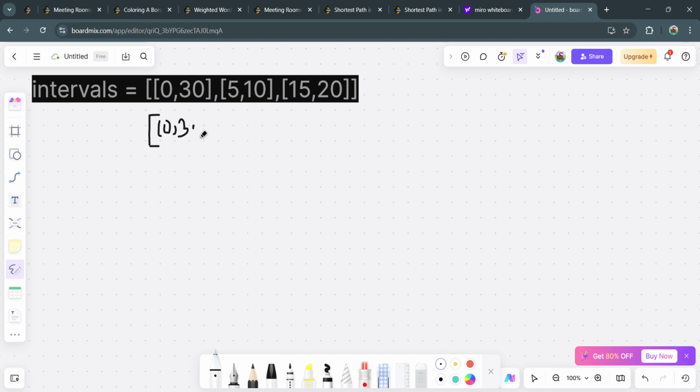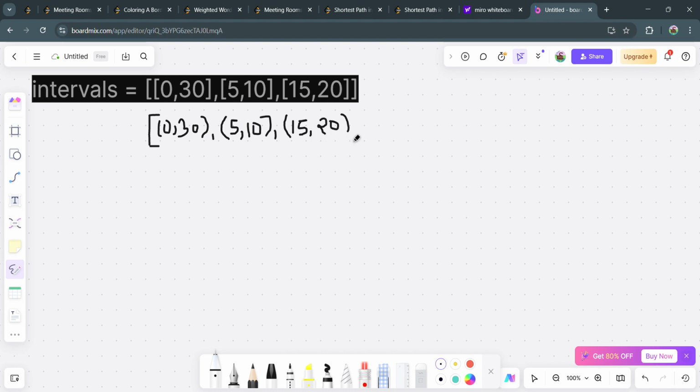Actually this is already sorted in the input, but we may have some inputs that are not sorted, so we have to sort first. Then this 5 to 10 will come next, and after that the next meeting, starting from 15 second, will come, and this meeting will end at 20th second.